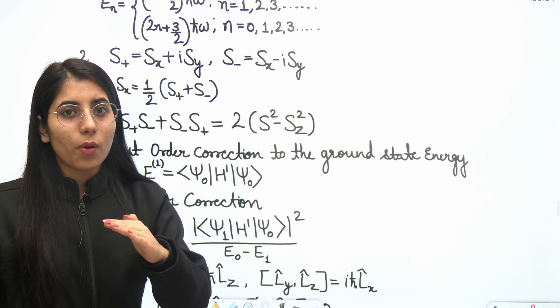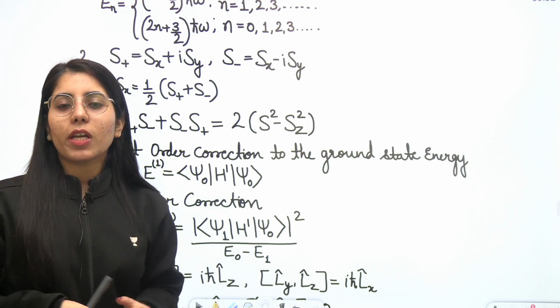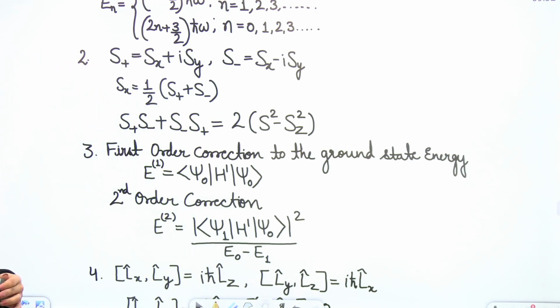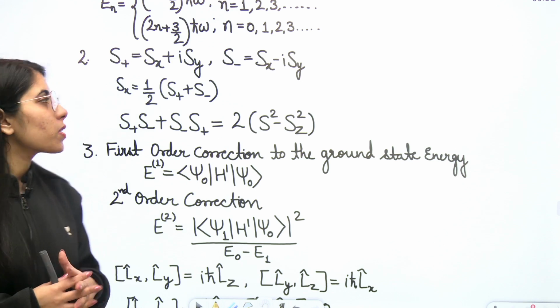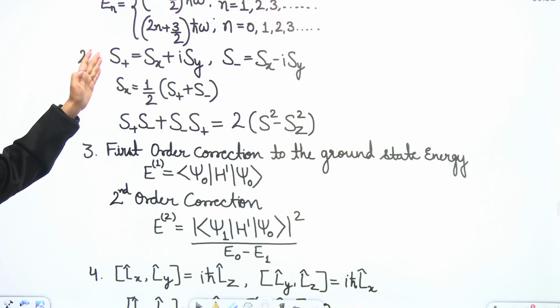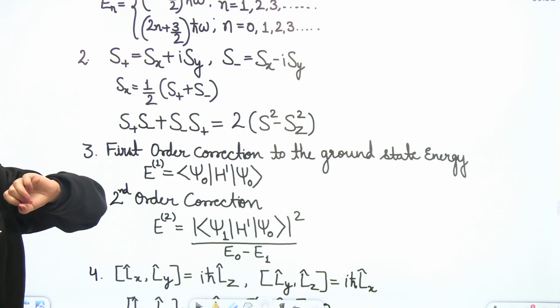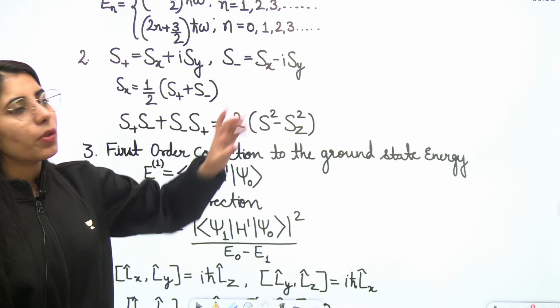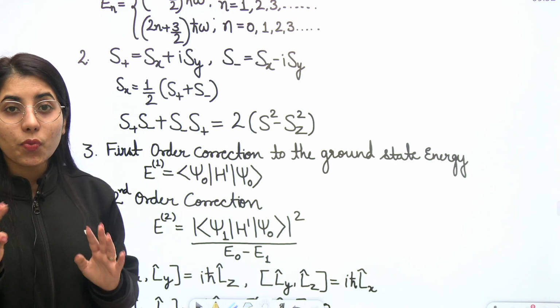Corresponding to each operator, not each and every, but most of the time, we generally write these positive and negative values. Here, S positive is equal to Sx plus iota Sy, and S negative is equal to Sx minus iota Sy.